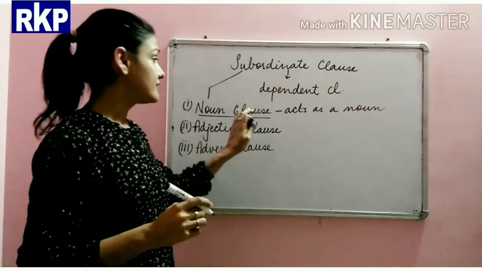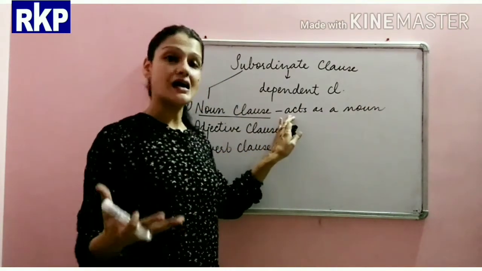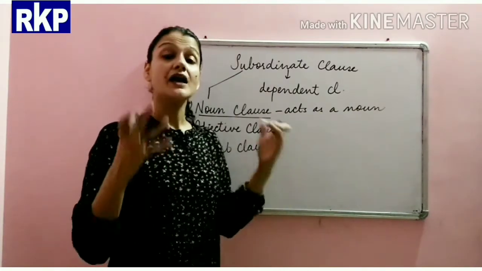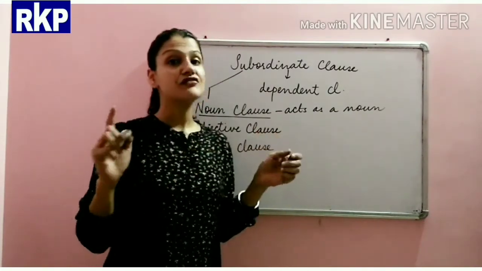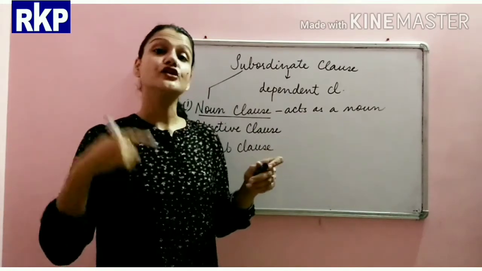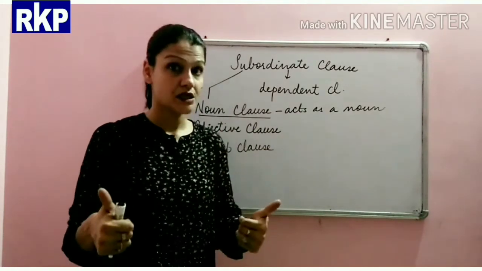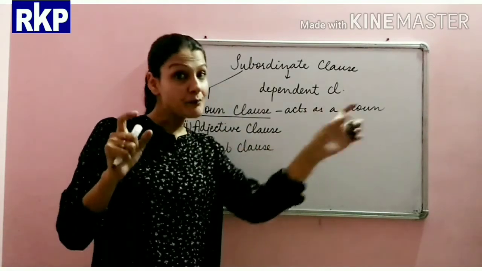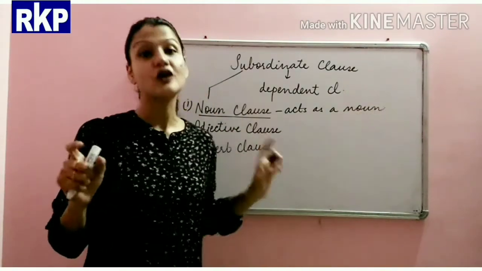It always answers us what. In a sentence, if there is a noun clause and you ask the question what, the answer that you will get will be our noun clause.